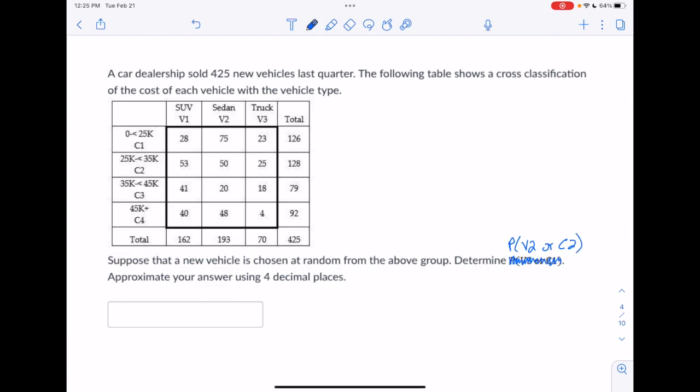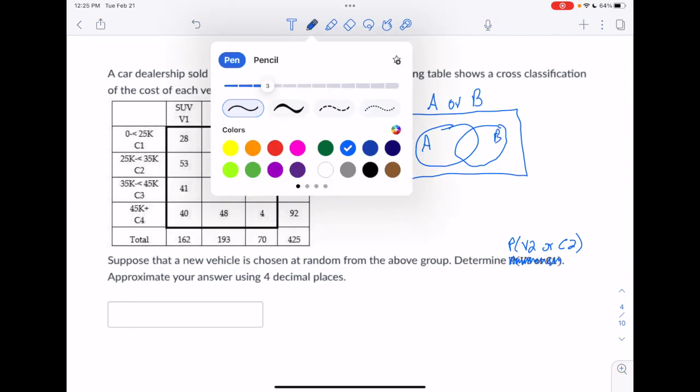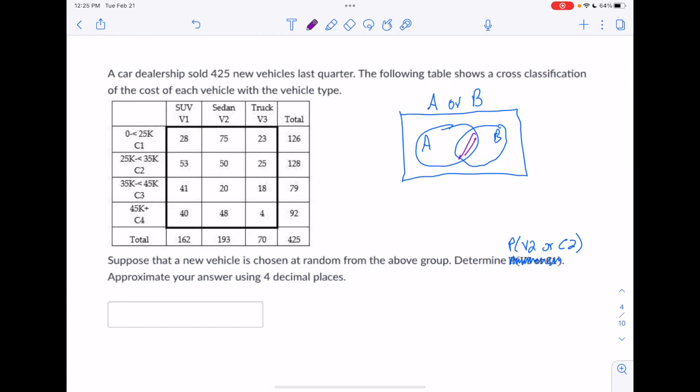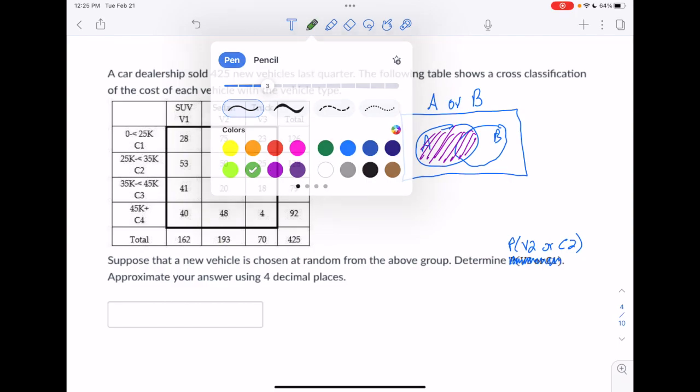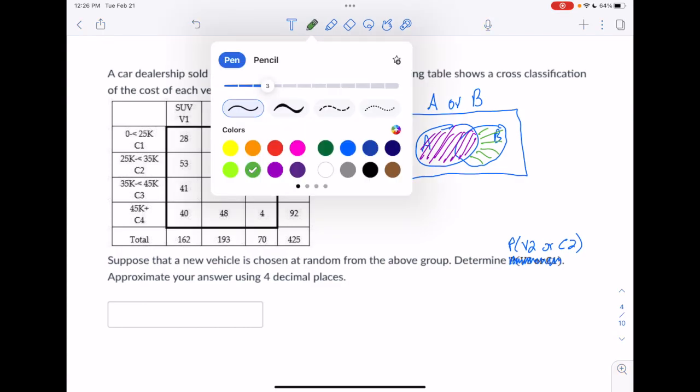All right, so to do that, we want to take a Venn diagram approach. For a Venn diagram, if you're doing the event A or B, and you have two events, A and B, then what you want to do is think about shading everything from the first one. So I'd shade everything from A, and then we want anything that's new from the second one. When I do this second part, the second color, I'm not shading all of event B, but just the stuff that's new.